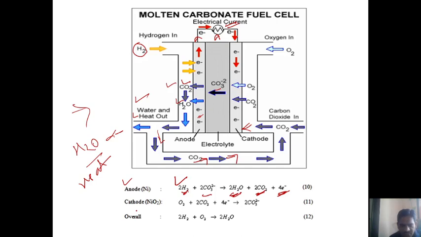The cathode is made of nickel oxide material, and the anode is made of nickel. Why can you use this material for construction of the anode and cathode? Because of the high temperature. This high-temperature fuel cell requires such materials to sustain very high temperature. That's why the anode is made of nickel and the cathode is made of nickel oxide.